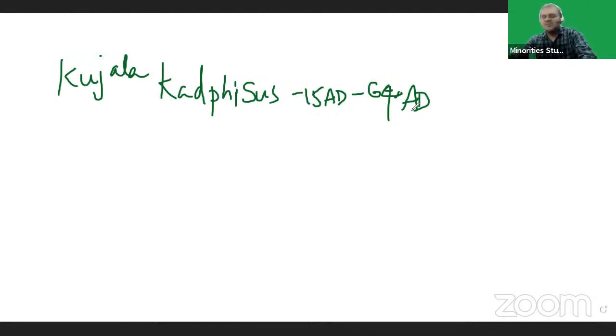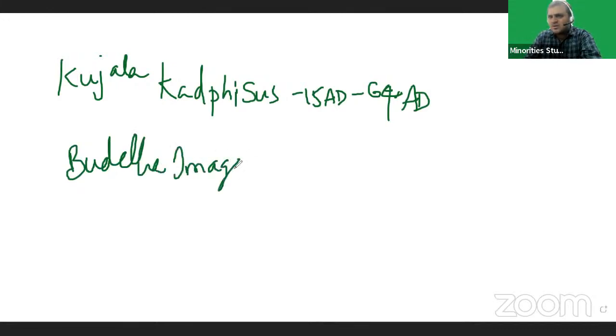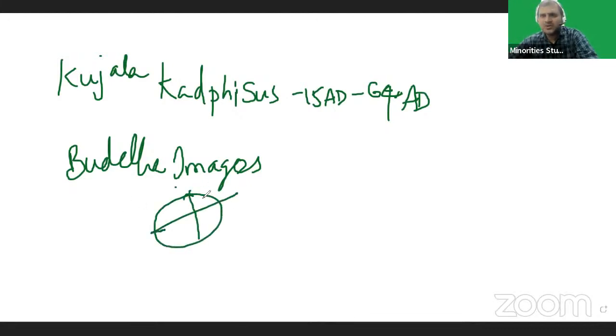Kujula Kadphises united the entire Kushanas and formed the government. He minted Buddha images on his coins, and he minted an eight-spoked wheel on his coins. It means he gave importance to Buddhism. Kujula Kadphises was the founder of the Kushana dynasty.